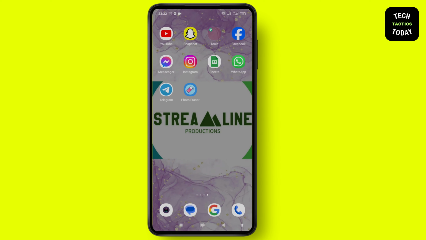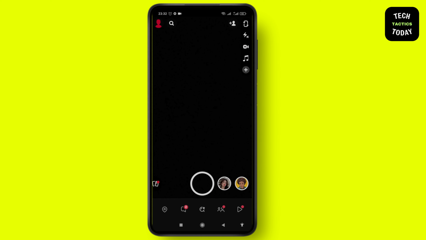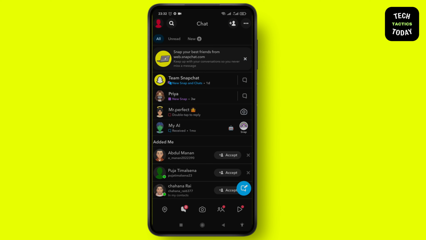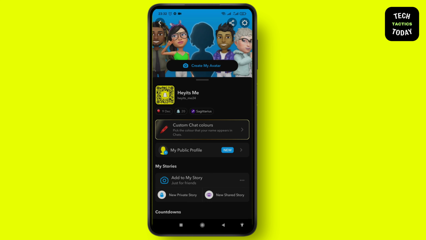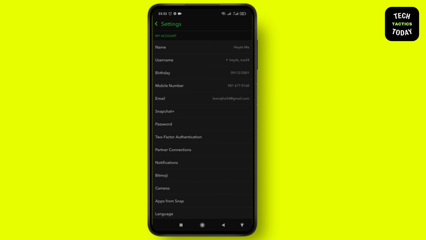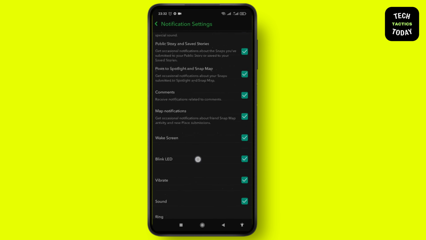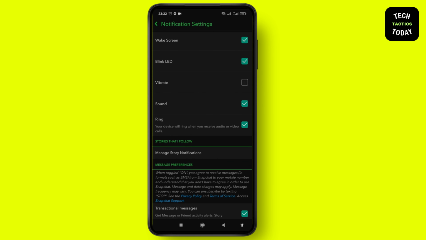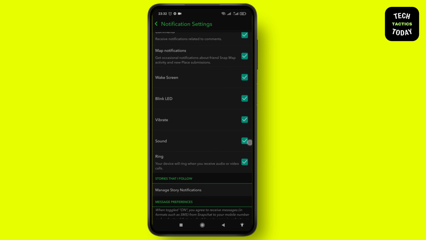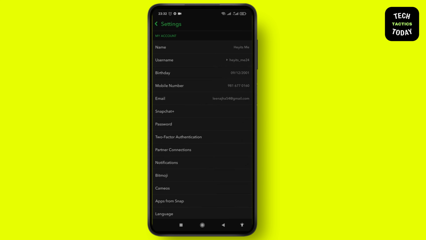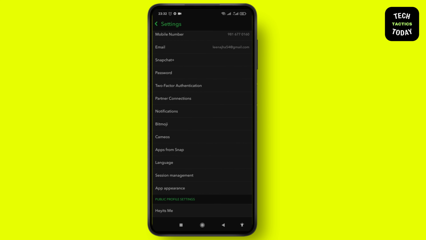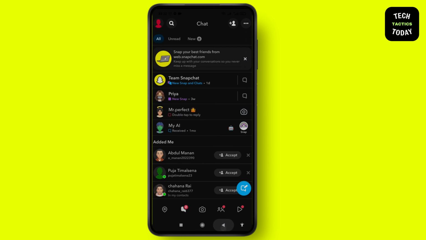First of all, open the Snapchat application. After that, tap on your profile icon, tap on settings, tap on notifications, scroll down and enable these two options: vibrate and sound. After that, go back and then